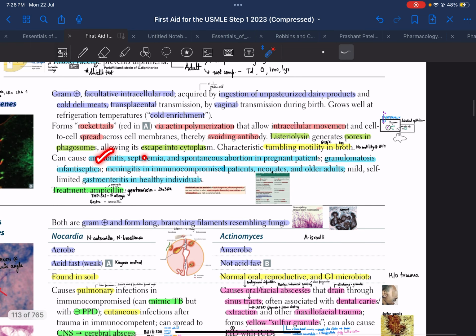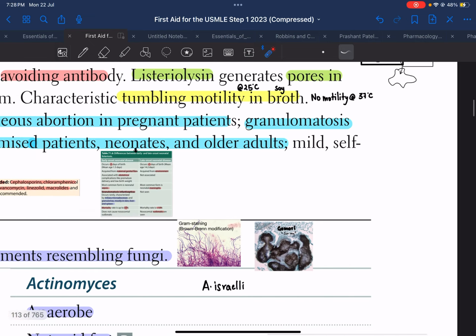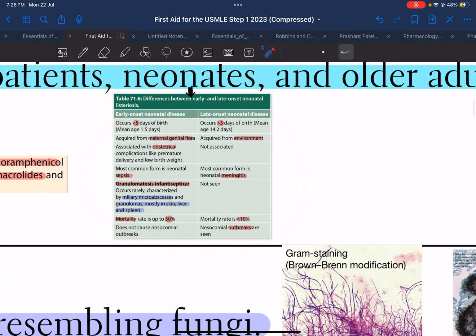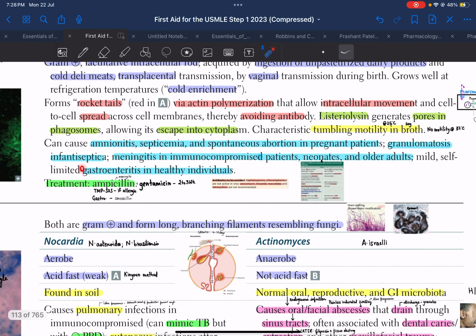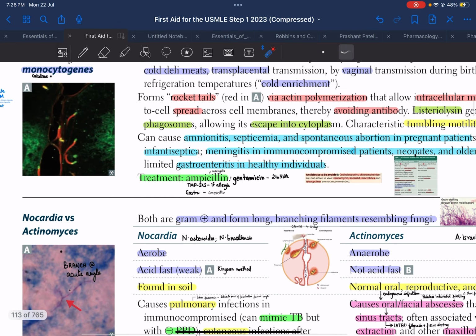It can cause amnionitis, septicemia, and spontaneous abortion in pregnant patients. It can cause granulomatosis infantiseptica or meningitis in neonates depending on early and late onset, right? In immunocompromised as well as older adults, it can show meningitis, and in healthy individuals, it shows self-limiting gastroenteritis.